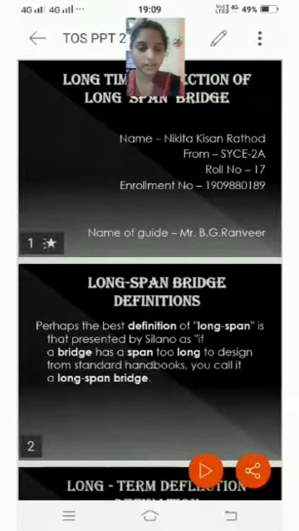Hello, my name is Nikita Rathod. I am from SYCE 2A. My title name is Long-Term Deflection of Long-Span Bridge.